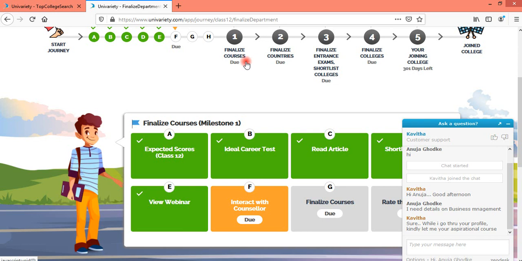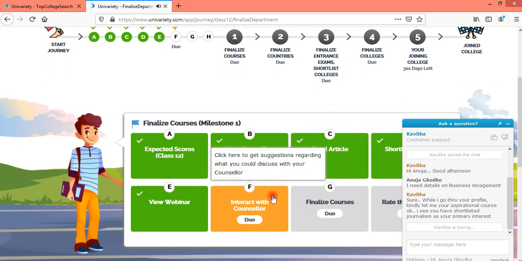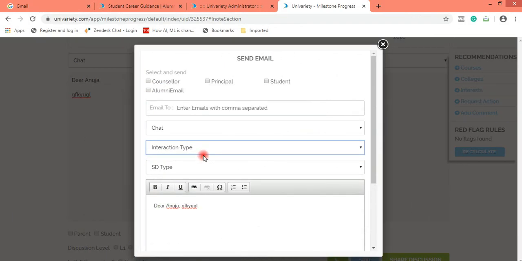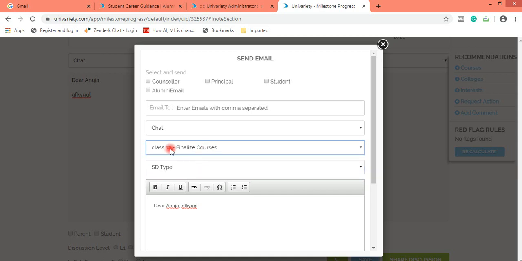So the crux of the story, counselors, is that whatever due activity there is on the student's ideal career journey, if the student accomplishes it by clicking on chat through the ideal career journey, then when you do the share discussion of that particular interaction, it would show the relevant portion of the ideal career journey.